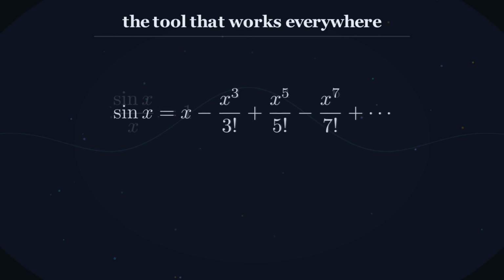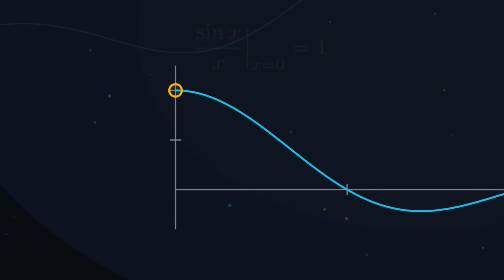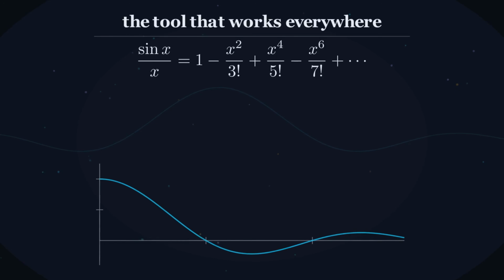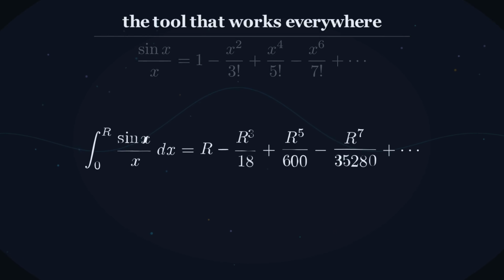People worry about dividing by x at x equals 0. Look at the series. There is nothing to divide. Plug in 0, you get 1. The function was never broken there. It just looked broken. So integrate it. Term by term, from 0 to r, every term is a power of x. This is the easiest integration in mathematics.